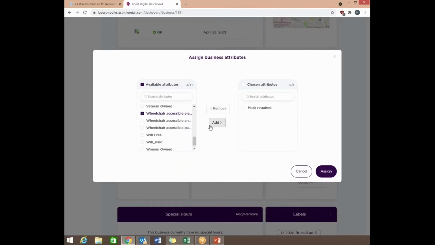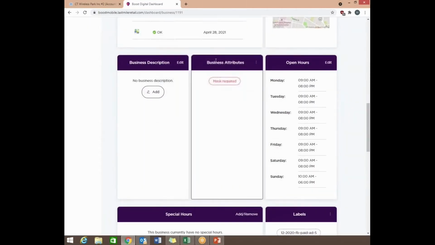Once you have all the items selected, you're going to hit add, and you're going to see them here on the right hand side. Once you're happy with the selection, all you're going to simply do is hit assign. If by accident you clicked one and you notice that it's not something that your store has availability to, what you want to do is just right here, highlight it and then hit remove, and it removes the item. That's simple. MasterCard is one of the attributes that are for all stores, so just keep that in mind, that's why it's there, and it is also in red here because it's a mandatory thing.